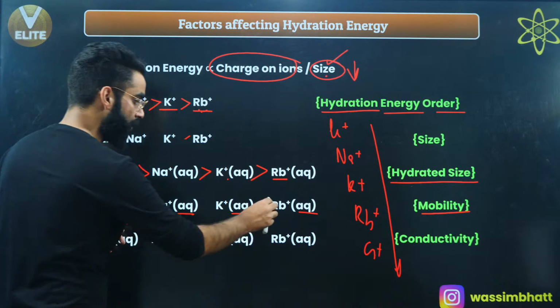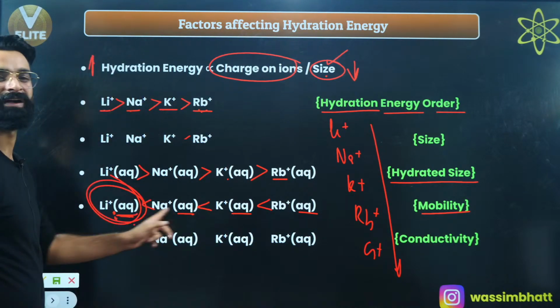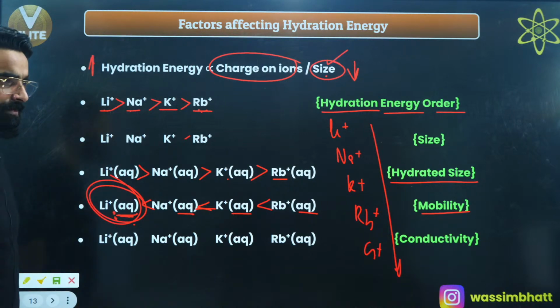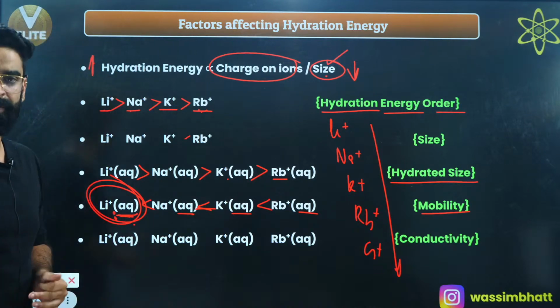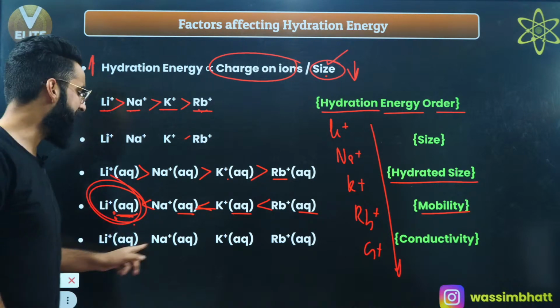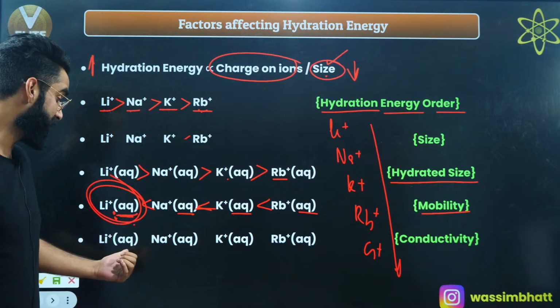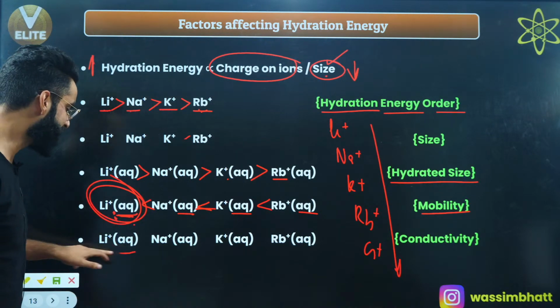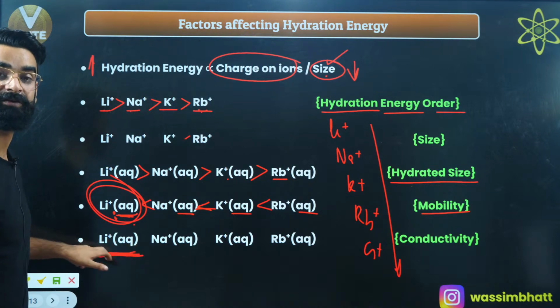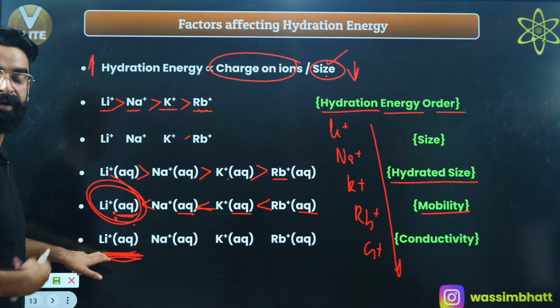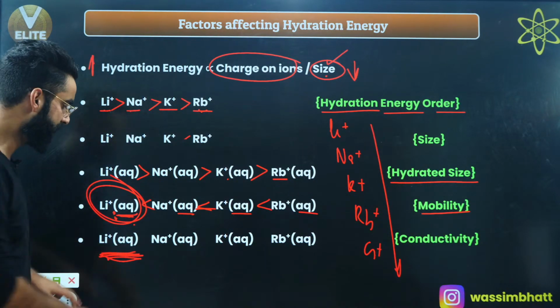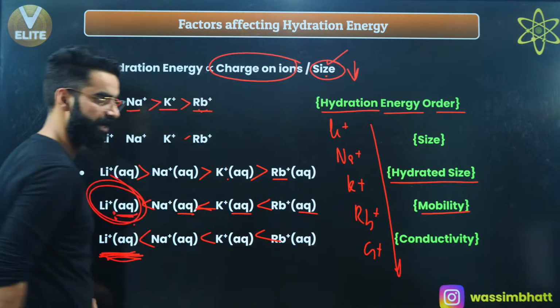So what is the mobility order? Mobility order will be like this. Mobility simply means movement, right? Now people, remember, more the movement of the ions, more is the conductivity. Which hydrated ion is showing low mobility? This hydrated ion is showing low mobility, so its conductivity will be minimum, right? More the mobility, more the conductivity. Less the mobility, less the conductivity. So this is the order of the conductivity as well. I'm sure it's clear to everyone.